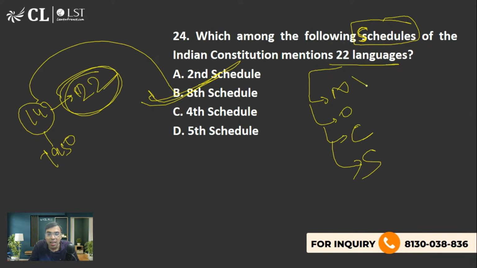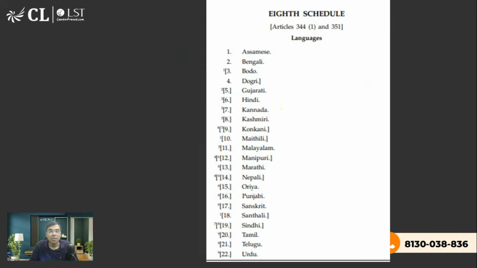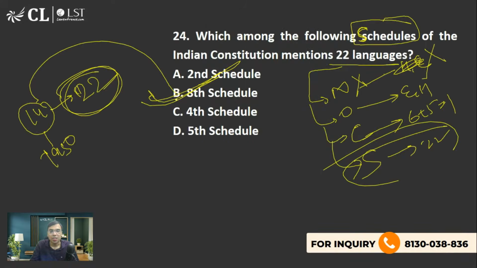They are not national language. National languages are two, Hindi and English. Sorry, national language you do not have. Official language, Hindi and English. Classical language we have discussed in the paid class 6 plus 5, 11. Or scheduled language. This is scheduled language. Please do not call them as official language. These are not official languages. इसमें सिर्फ Hindi official language है. ठीक है? Now, so how to remember?